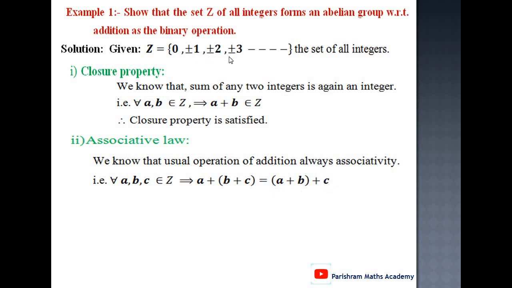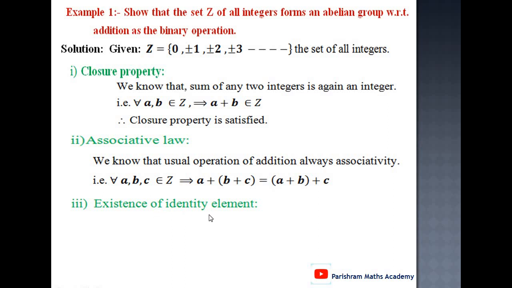Suppose we take 1, 2 and 3. Then 1 plus (2 plus 3) equals (1 plus 2) plus 3. Values remain the same. This condition is also satisfied for all integers belonging to Z. It means associative law is satisfied.